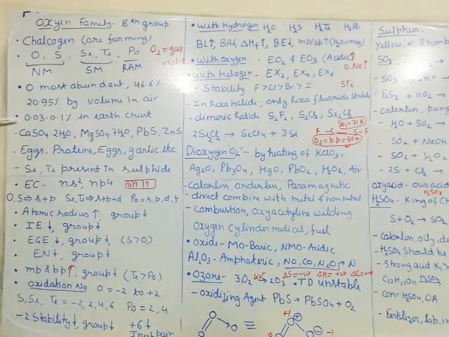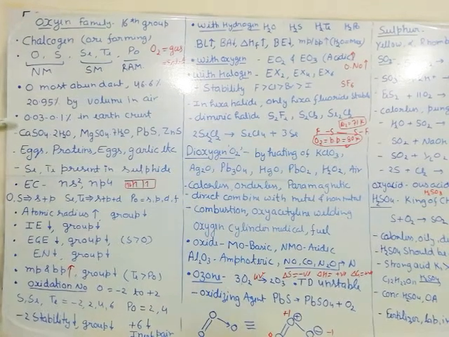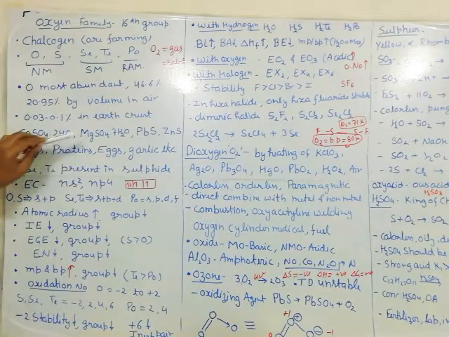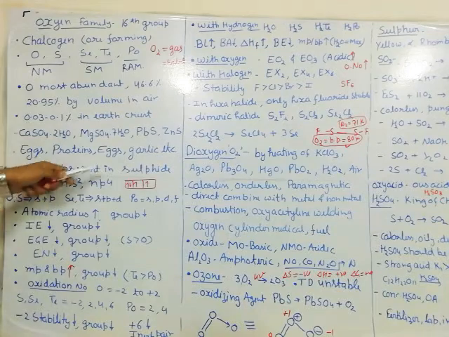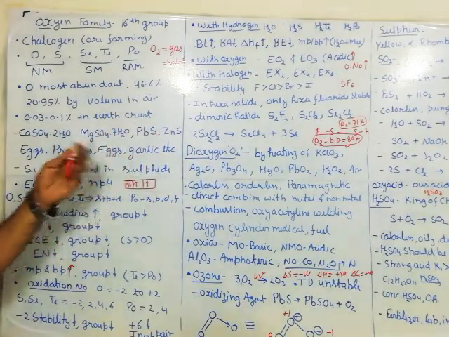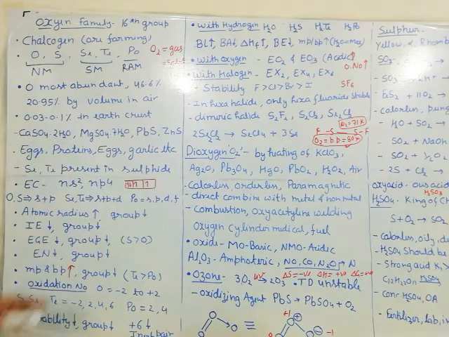Sulfur is present in the earth crust in a small amount, 0.03 to 0.01. It mainly occurs in the form of ores, that may be CaSO4.10H2O, you know this is called gypsum, MgSO4.7H2O, Epsom salt, PbS, galena and ZnS, zinc sulfide. It is also present in eggs, proteins, garlic, onion, ginger, etc. Sulfur is also present in hair.